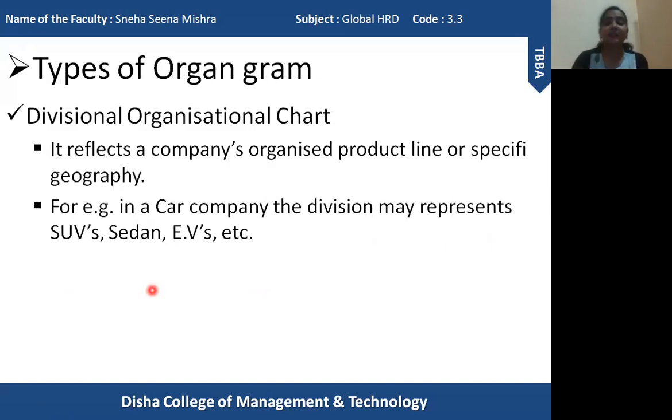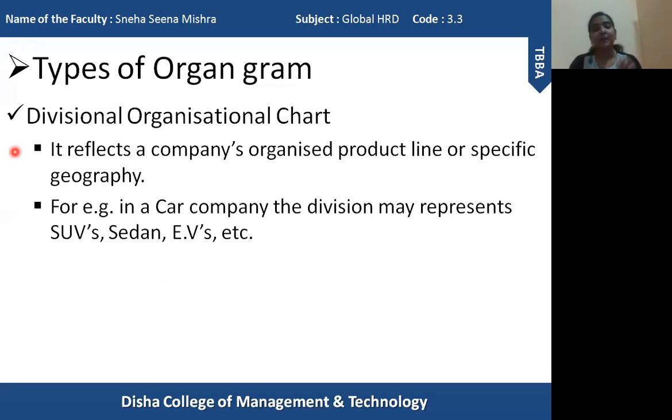Another one is the divisional organizational chart. It reflects the company's organized product line, or it can also be divided on the basis of geographical area. For example, a particular company has different types of products. They will create a separate division for each and every product, and that separate division of each product will have different kinds of departments under it.